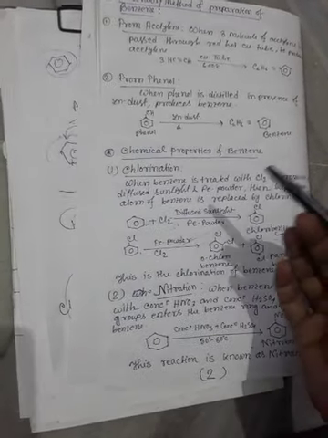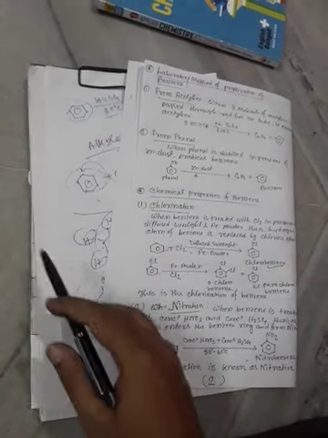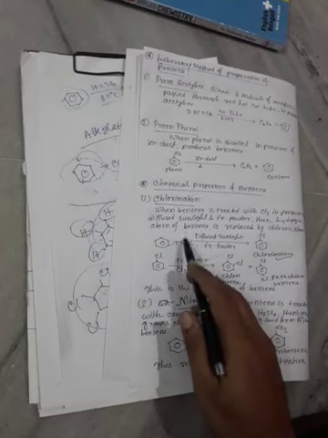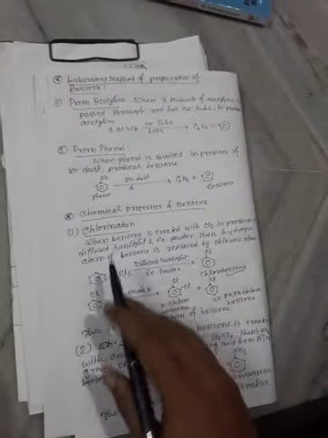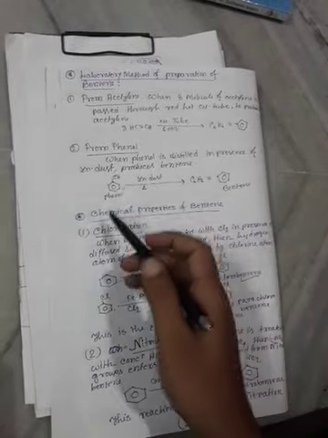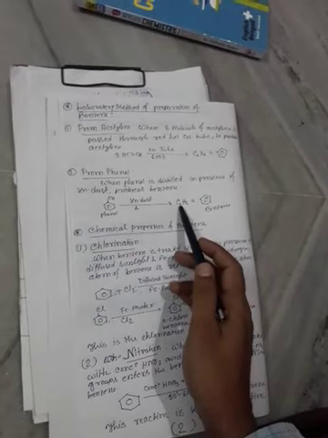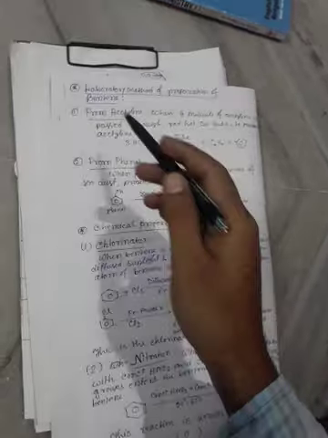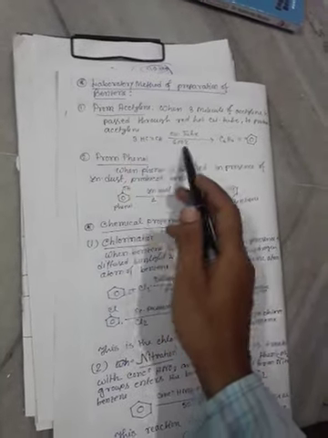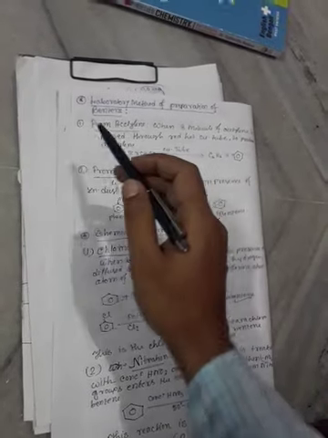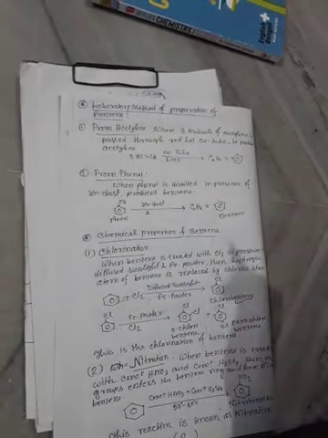Now my last question is chlorination. What is chlorination? When benzene is treated with chlorine in presence of diffuse sunlight and iron powder, then a hydrogen atom of benzene is replaced by a chlorine atom, and we get chlorobenzene. This reaction is known as chlorination. How do you obtain benzene from phenol? When phenol is distilled with zinc dust, benzene is obtained. How do you obtain benzene from acetylene? When 3 molecules of acetylene are passed through a red hot copper tube at 600 degrees centigrade, we get benzene.